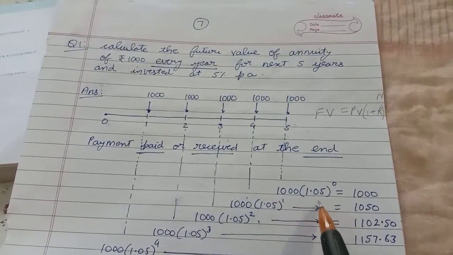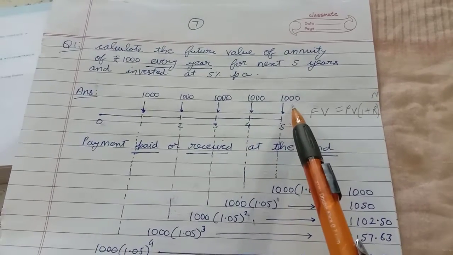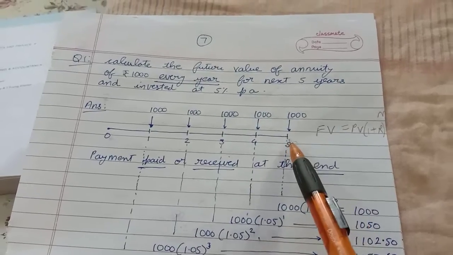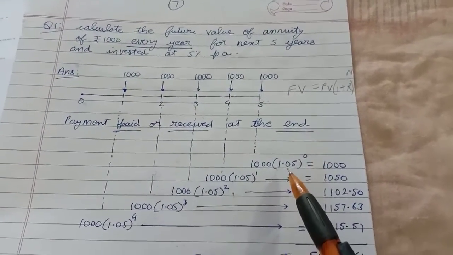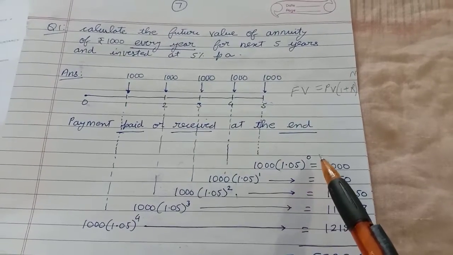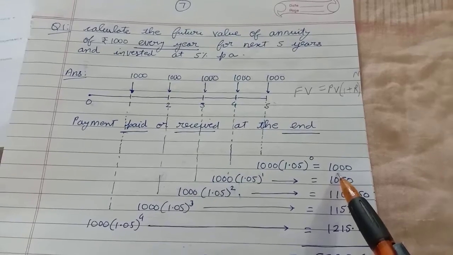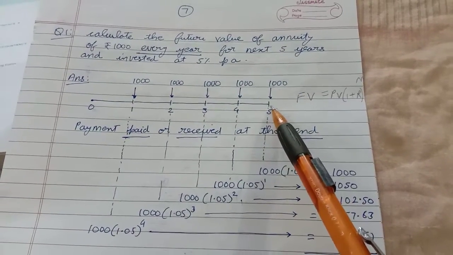So 1.05 raised to power 0, because this 1000 was invested at this point and its value is at this point, so the time period is 0. You know, in school you studied 1.05 raised to power 0 is 1. So the answer becomes 1000. This means that the value of this 1000 at this point is 1000.